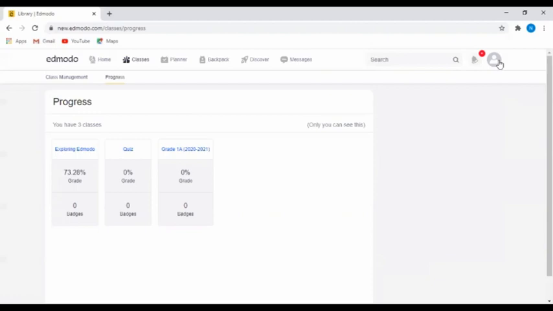Good luck for your new session, grade 1. Here we have an option of logout.